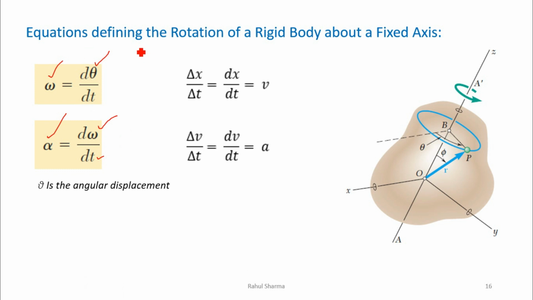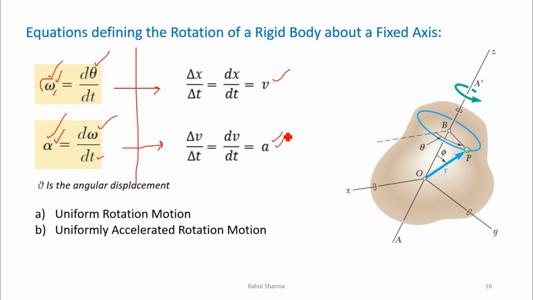You can remember these equations very easily if I compare with rectilinear motion: the rate of change of distance was the velocity, and the rate of change of velocity was the acceleration. We have taken the same equations for angular motion, only with angular symbols. So this is the angular velocity, here it was the linear velocity, this is the angular acceleration alpha, and this was the linear acceleration.